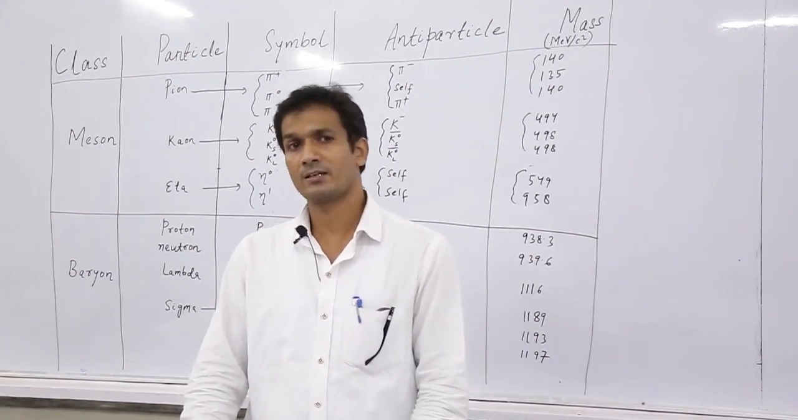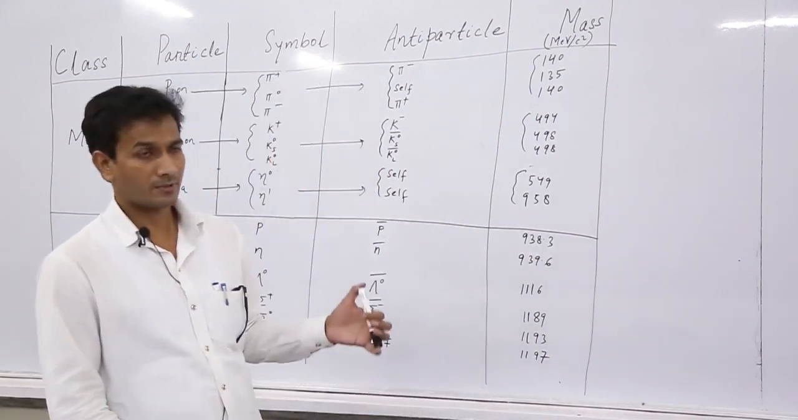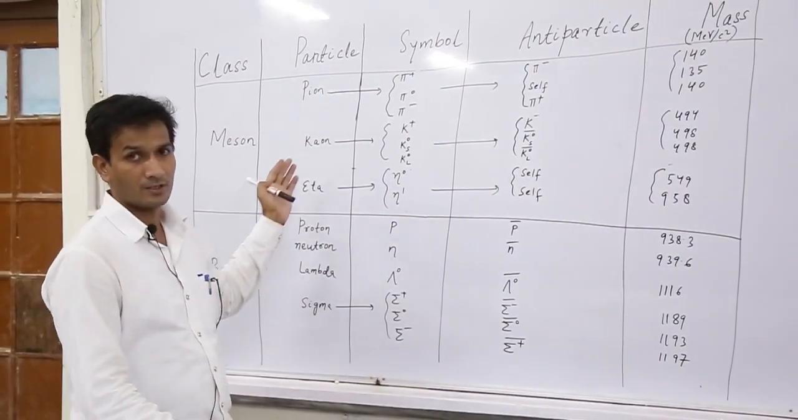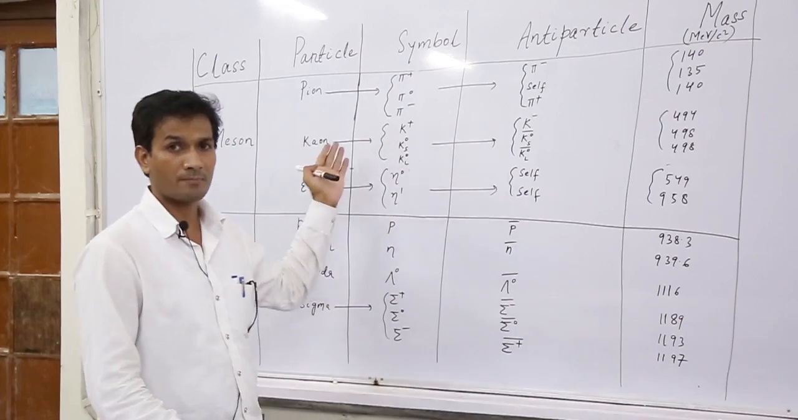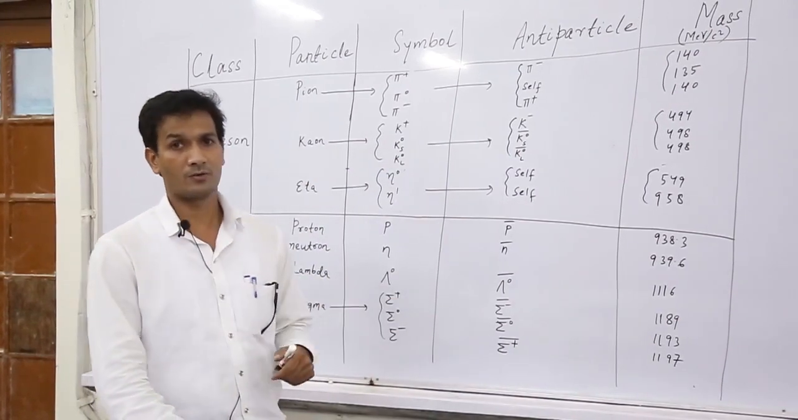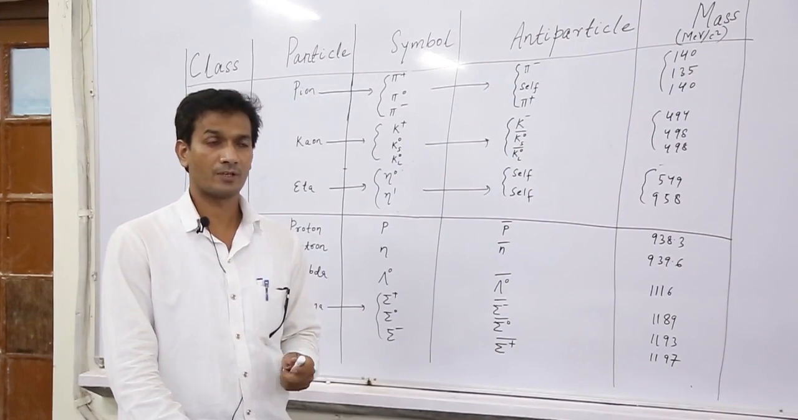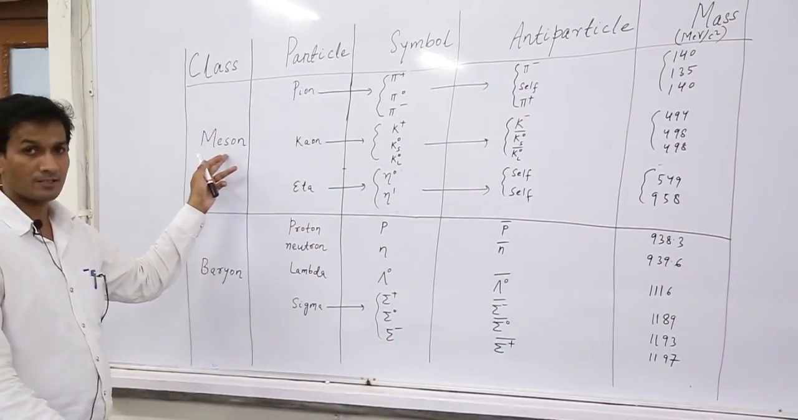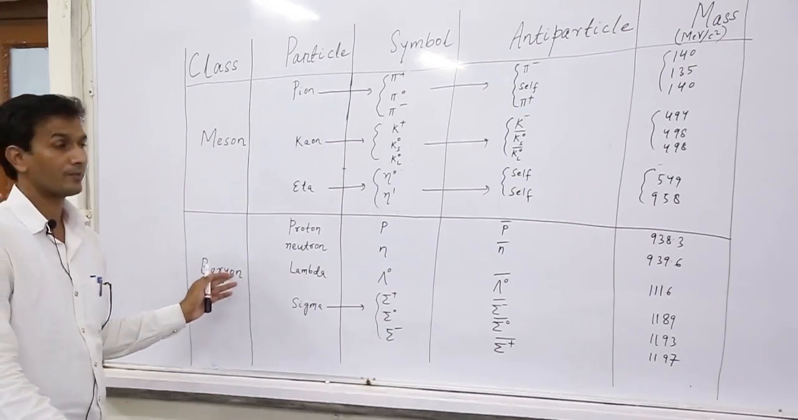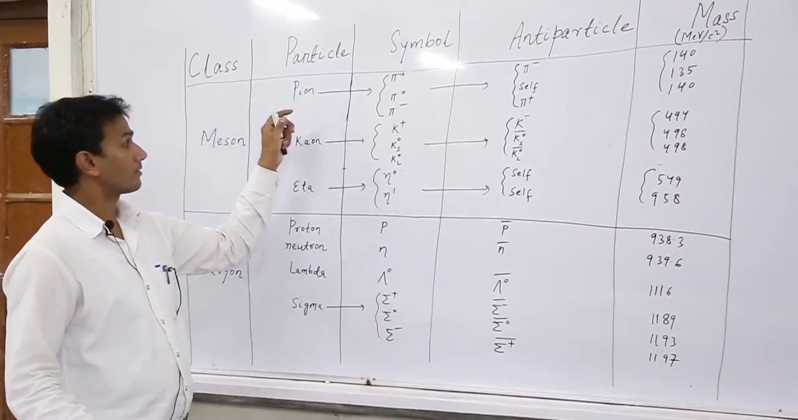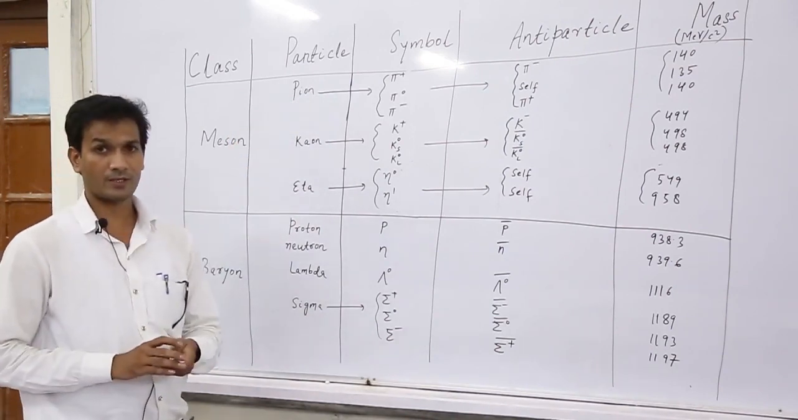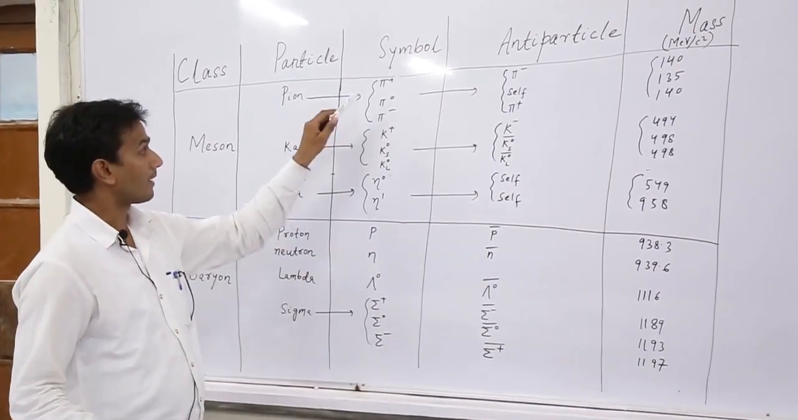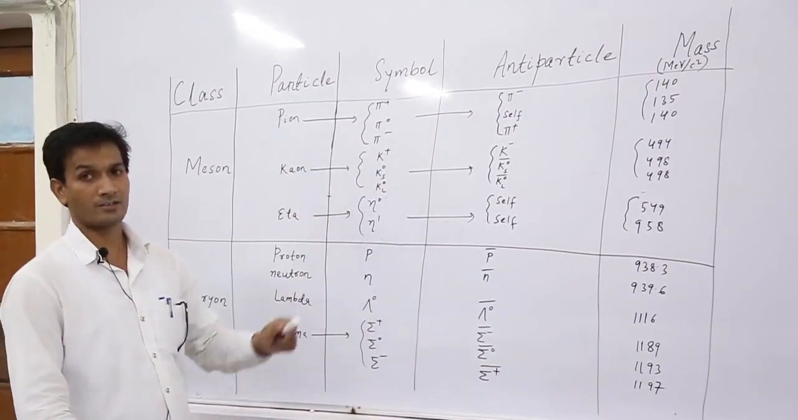Before that, I will discuss something about mesons and baryons, some particles which are mesons and some particles which are baryons. This is the class of particle: meson and baryon. In meson we have discussed pion, kaon and eta. Here this is pion. There are three types of pions: pi plus, pi 0 and pi minus.